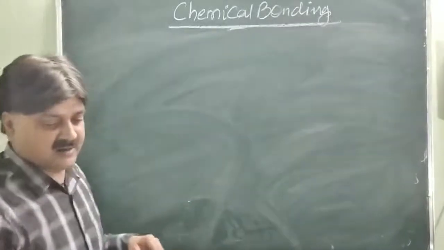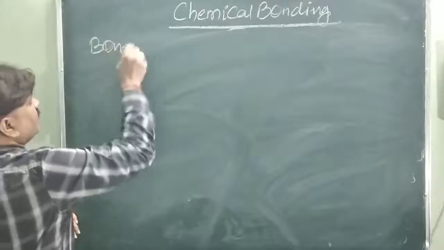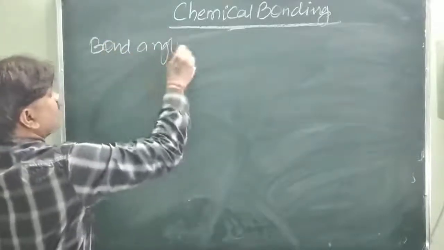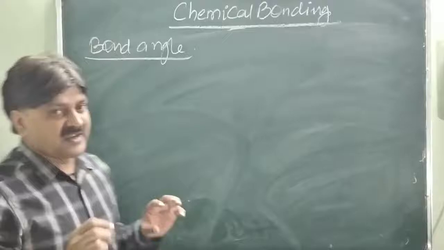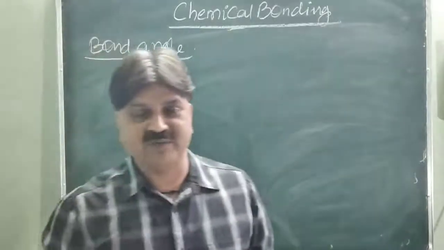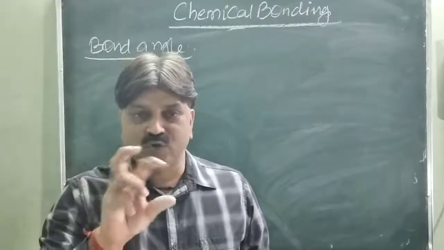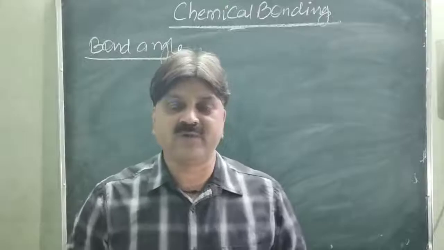Next one, bond angle. So you know the bond angle in three-dimensional space is the angle formed between the two covalently bonded atoms in a molecule.